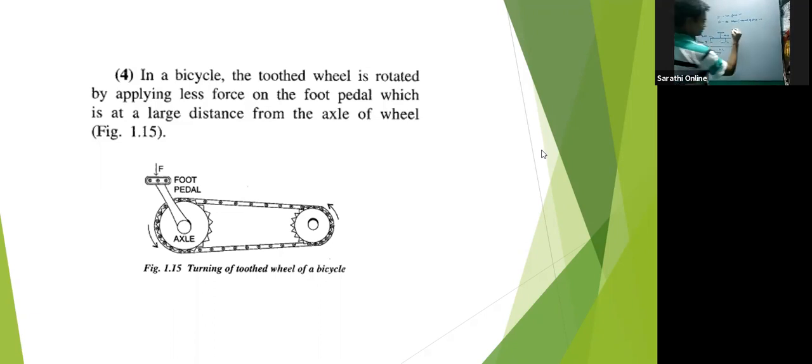We are told that the body is in equilibrium. So now find out F2.